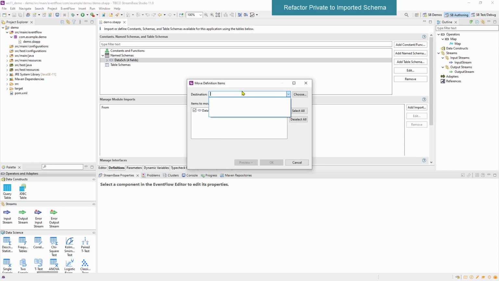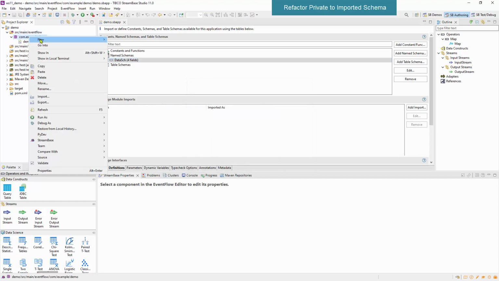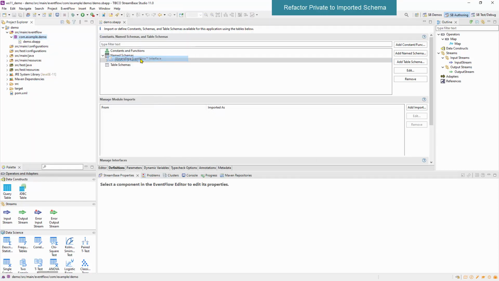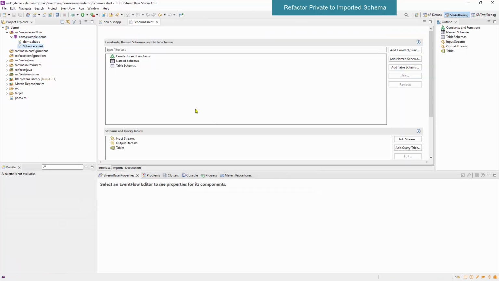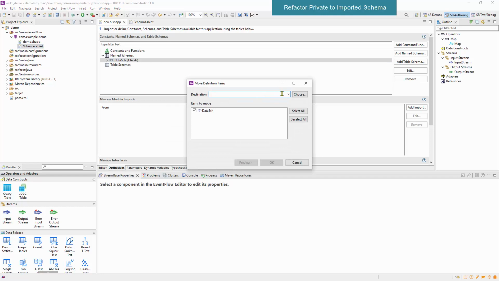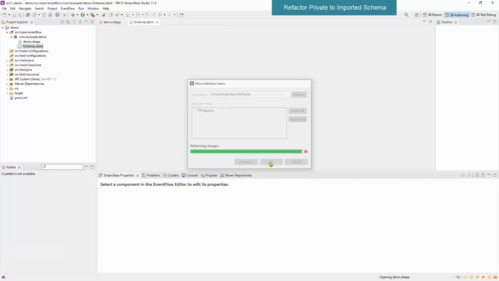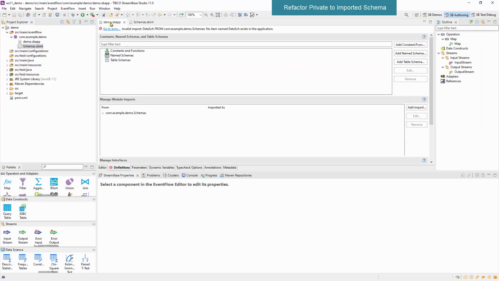It wants a destination, and right now we don't have a destination for it. Cancel out. New, Interface, Schemas. Here is a new interface to put the schema into. Now, Refactor Move, and we can now pick Schemas as the destination and click OK. So now in Schemas, we have our data schema. In our original, we have now replaced it with an import from Schemas.